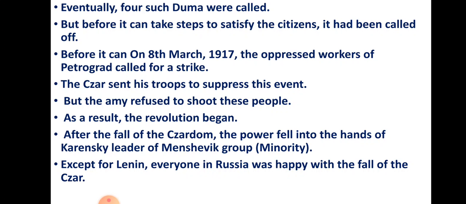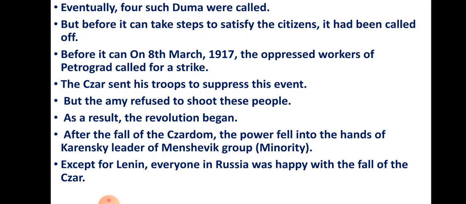On the 8th of March 1917, the oppressed workers of Petrograd called for a strike. Now what happened on 8th March? They had gone on strike. The Tsar sent his troops to suppress this event. He sent all his armies to suppress it, but the army refused to shoot these people. Now see what happened.